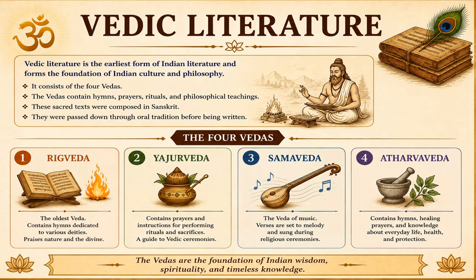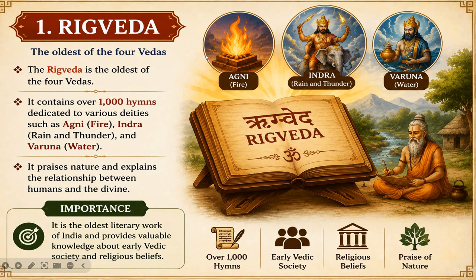So overall, we can see here that the Vedas are the foundations of Indian wisdom and civilization, and they preserve the spiritual teachings, moral values, and cultural traditions while providing valuable knowledge, which has influenced Indian religion, philosophy, literature, and society for thousands of years. Now we will see the four Vedas one by one. First is the Rig Veda.